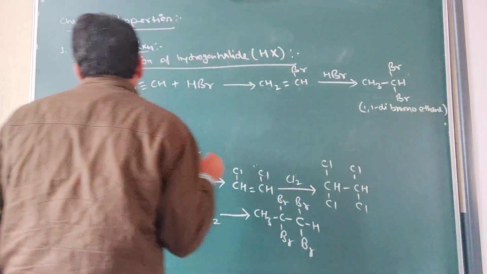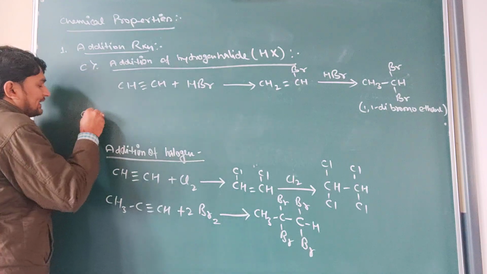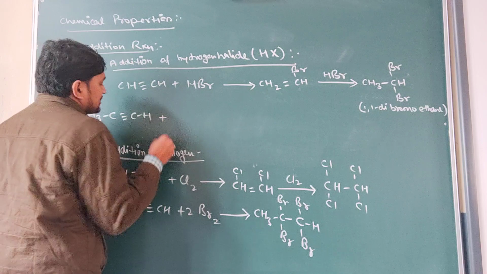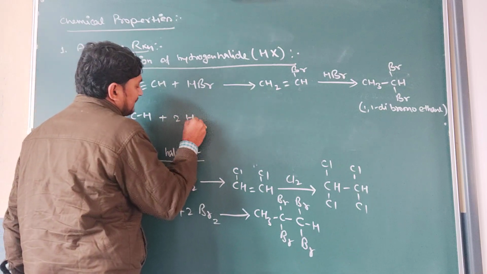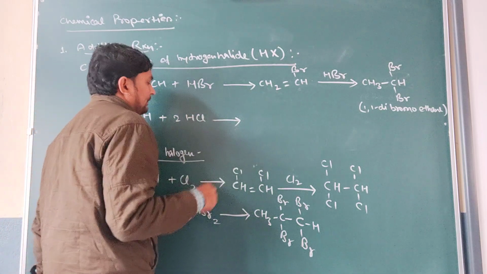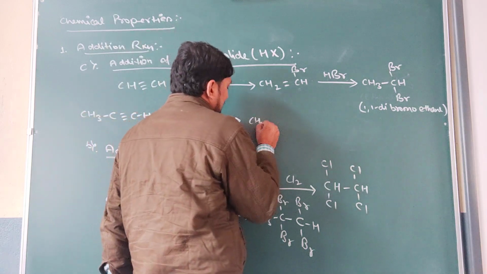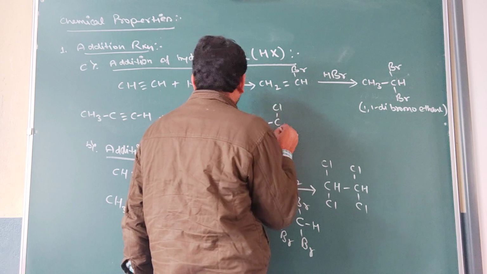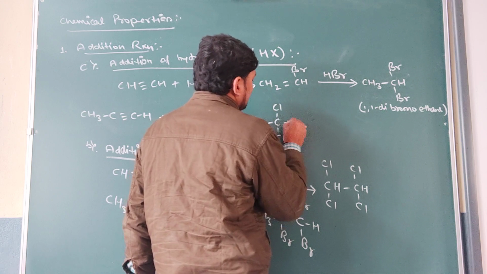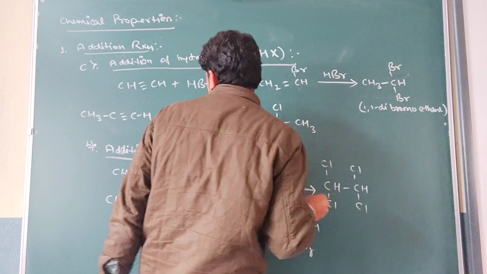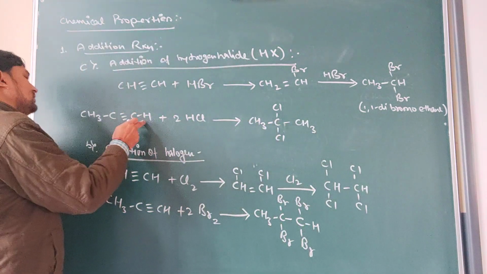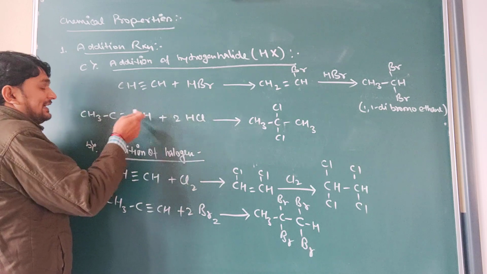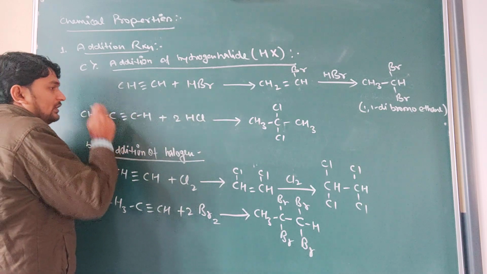Get it? If a compound like CH3C≡CH is treated with 2 molecules of HCl, what product will it form? It will form the product CH3CCl2CH3, because the carbon having one hydrogen gets the hydrogen attached, and chlorine goes on the other, and the second time also the hydrogen will be there and the chlorine on this carbon.